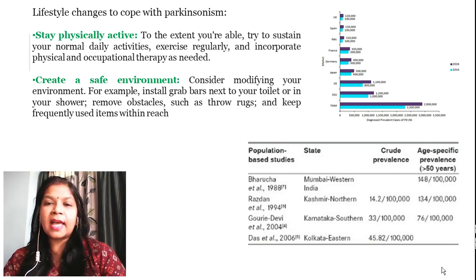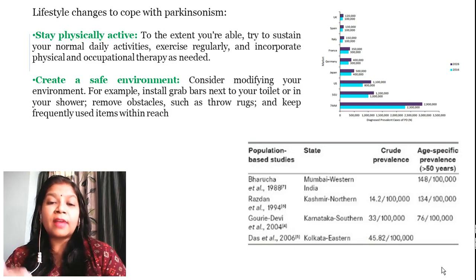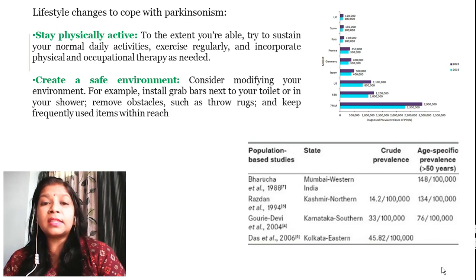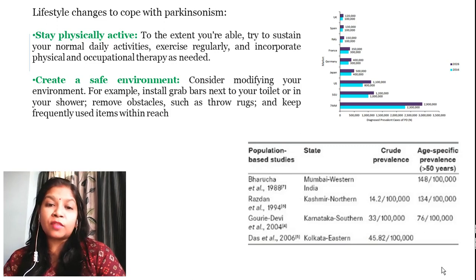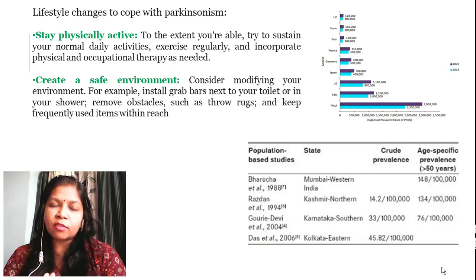Now if you see, I have taken this from a particular journal. They have performed some population based studies in different regions, and we see that mainly Mumbai and western India, Kashmir and northern India, Karnataka and southern India, and Kolkata and the eastern region, they have compared these four regions to see what the prevalence of this disease is. And we can see that the prevalence is higher in Mumbai and the western parts of India. This is a particular thing which I have taken from a research journal, which states the prevalence of Parkinsonism throughout India.